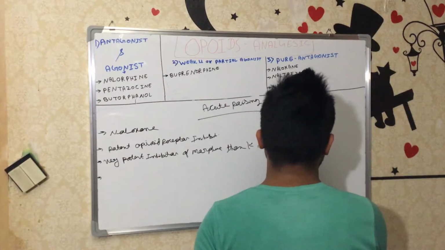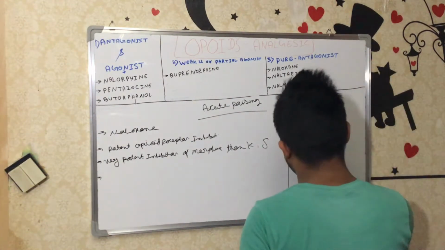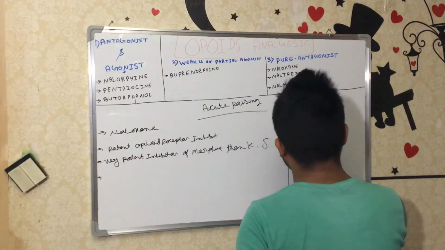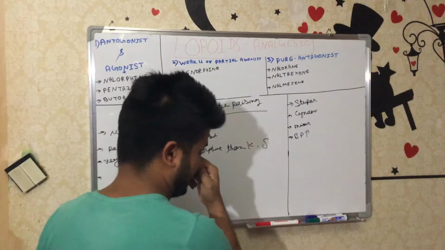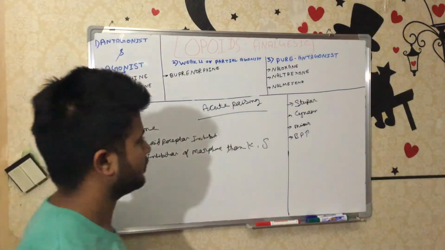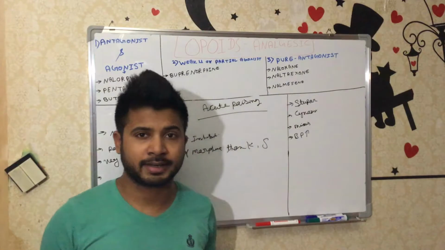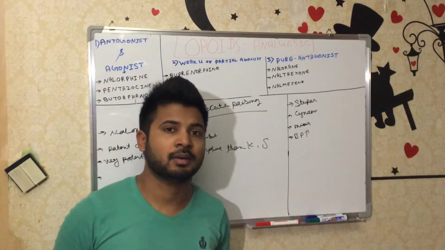I think this is the main information by which you can recognize that the person has opioid poisoning. So if you see these symptoms, you have already diagnosed that the person has taken an opioid analgesic, opioid poisoning.